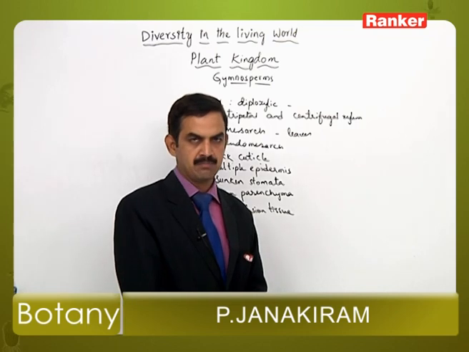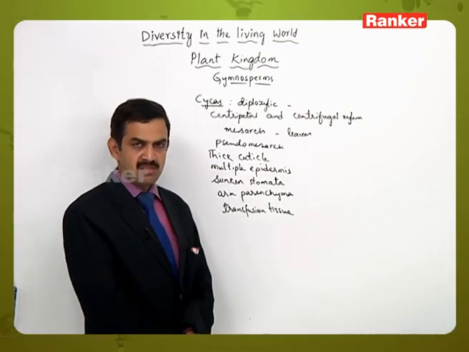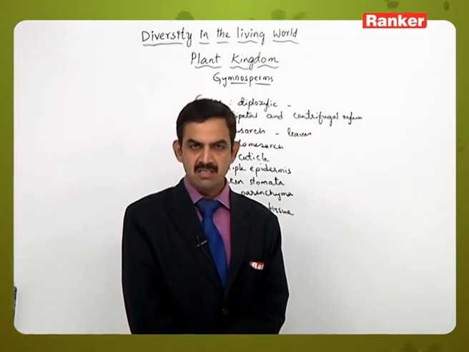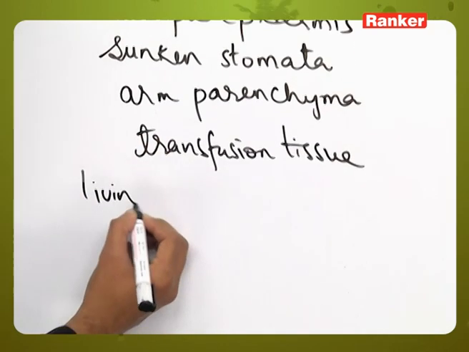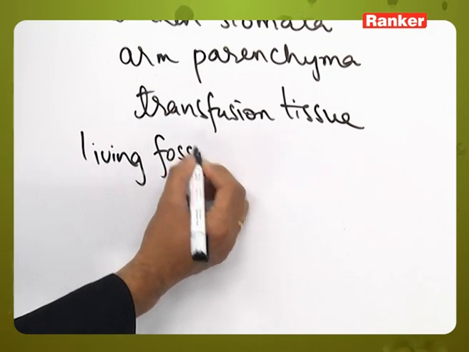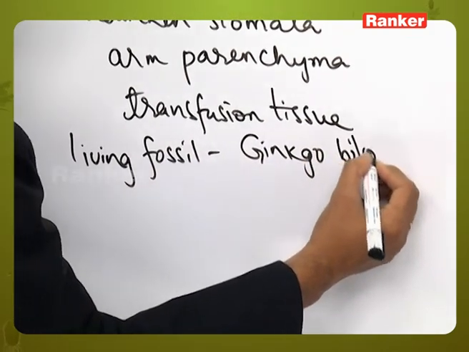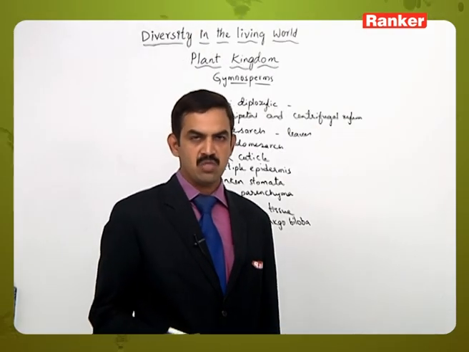Some of these are the special features that can be observed in the anatomy of different parts of the gymnosperm plants. Then gymnosperms contain not only living plants, but some fossil plants are also present. So here there is one plant which is considered to be a living fossil, that is Ginkgo biloba. It is a living fossil belonging to gymnosperms.